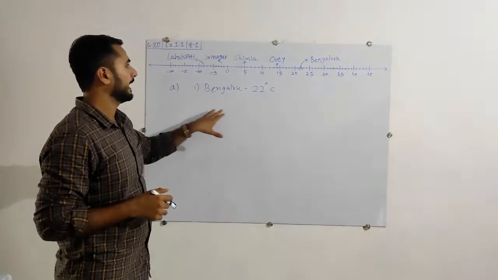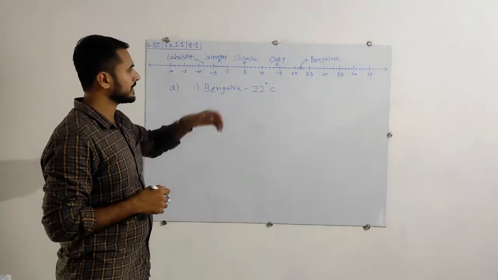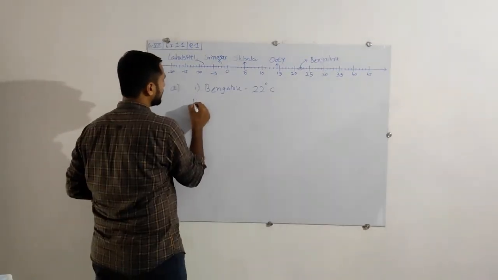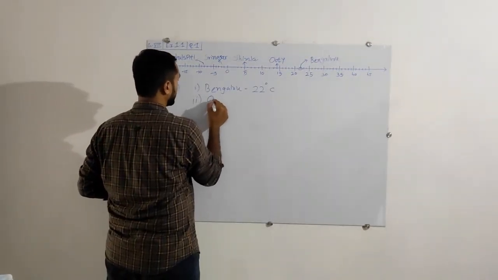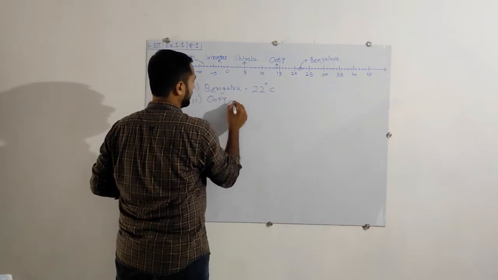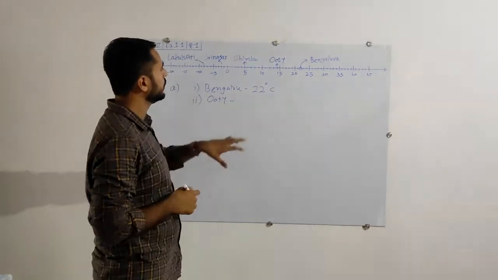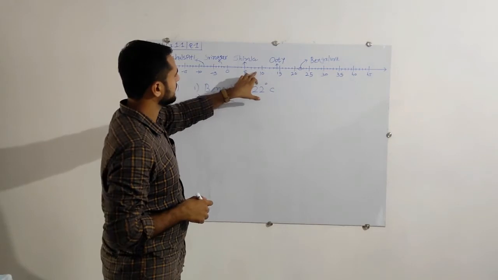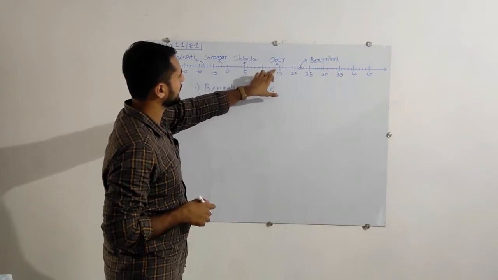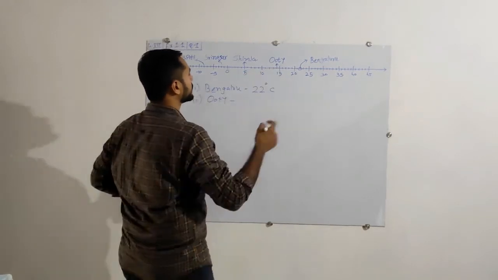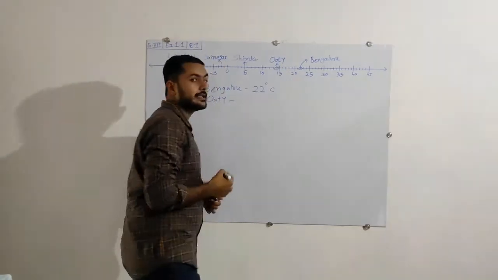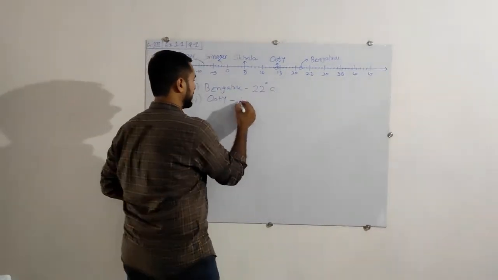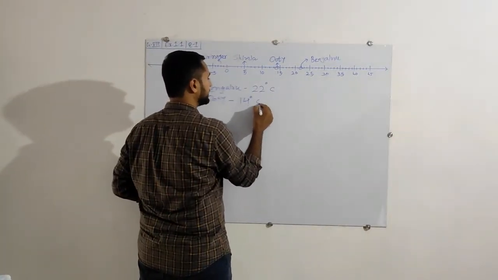Then the next one is Ooty. For Ooty, again the same thing we will do. Here is 10, then 11, 12, 13 and 14. So at Ooty, it's 14 degrees Celsius.